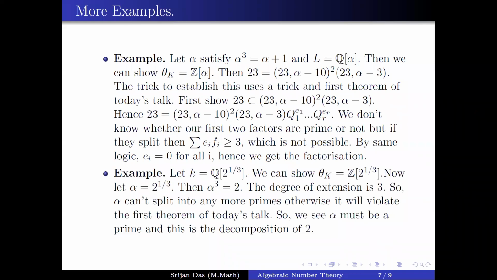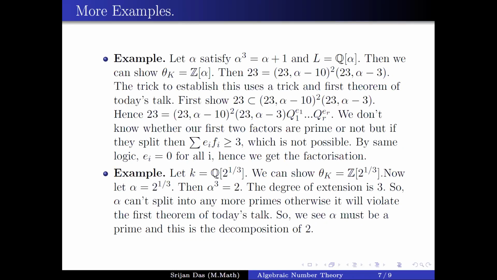So yeah, again, there is another example. It is again a cubic extension, and we can show that O_K is Z[2 to the power 1 by 3]. Let us say alpha is 2 to the power 1 by 3. Then we have that alpha cube is equal to 2.